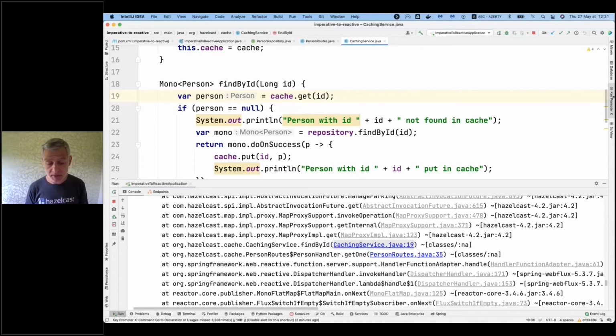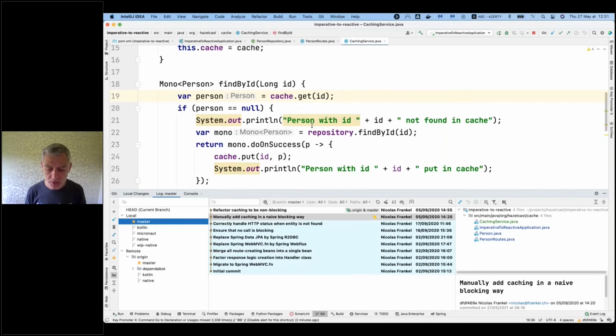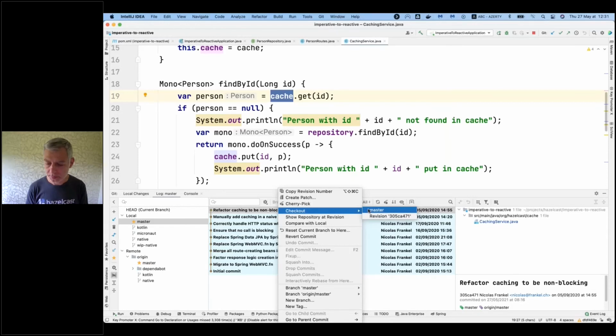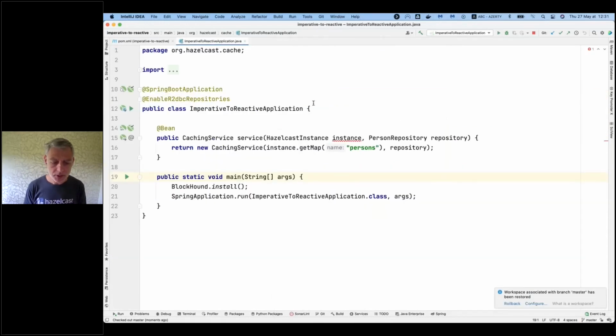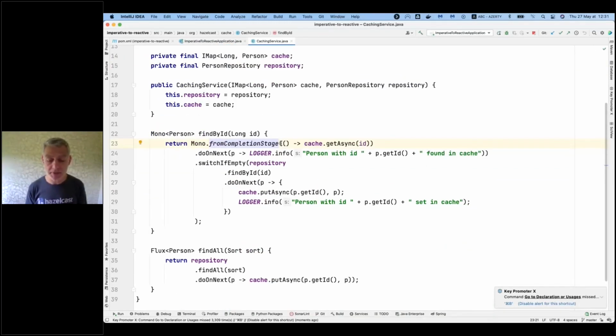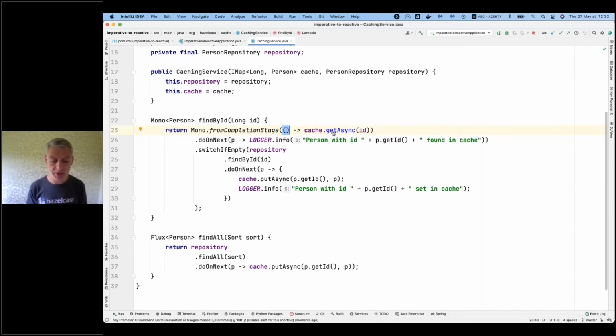So this is a naive way. We should never do that. What we should do again is to use the Reactive API way. And for that, we have something called Mono.fromCompletionStage. So fortunately, our API has an async flavor. So here we can call cache.getAsync. That actually returns, I don't remember, a CompletionStage. And from this CompletionStage, we can return a Mono.